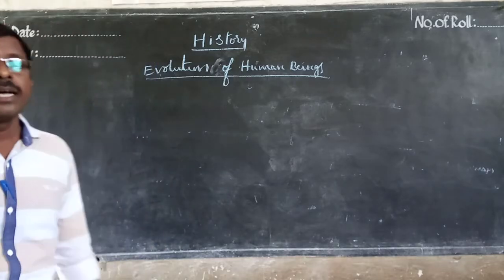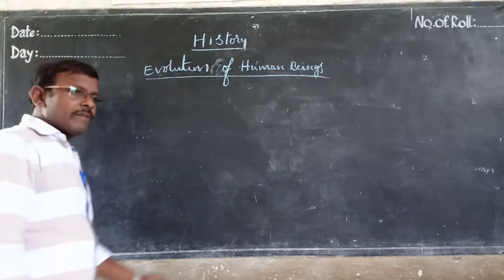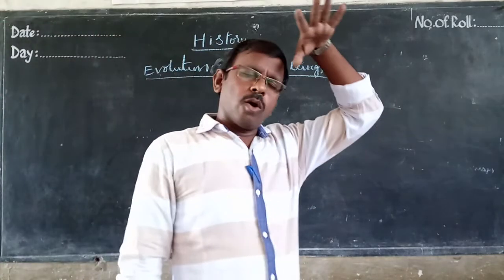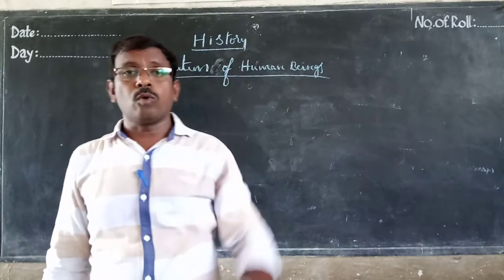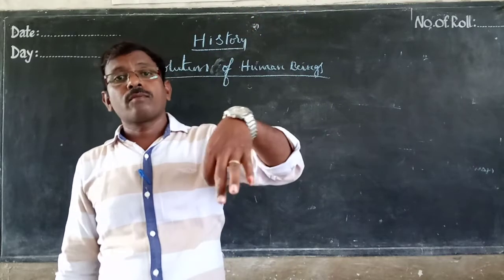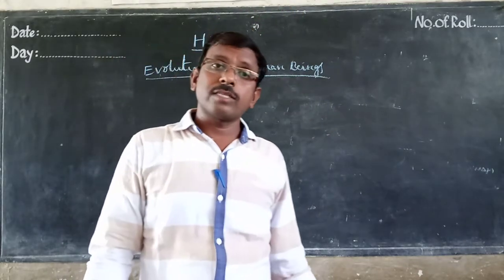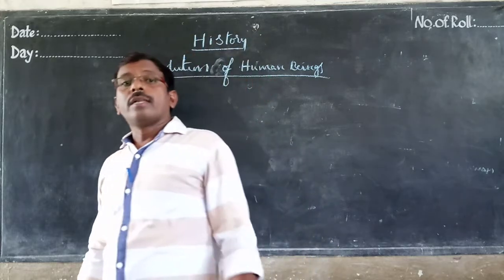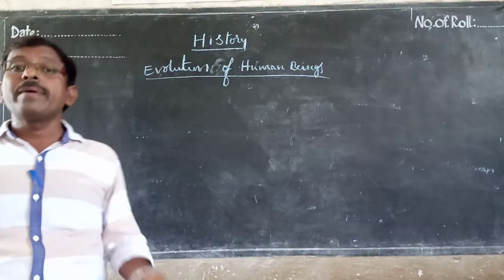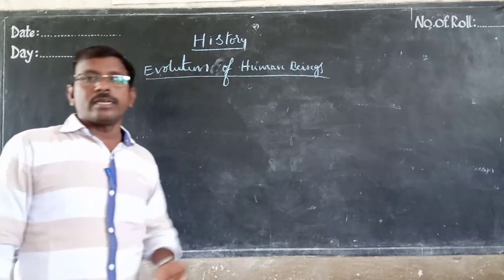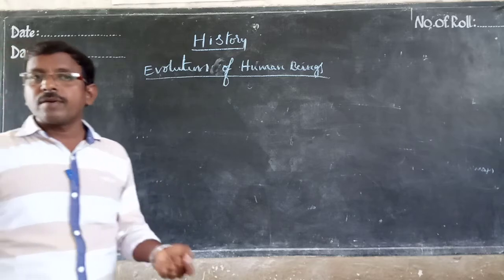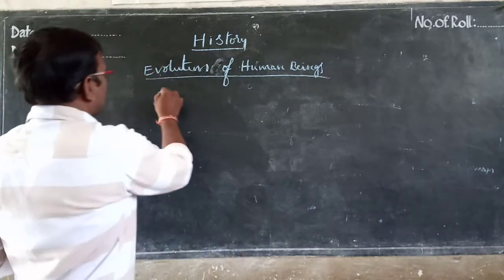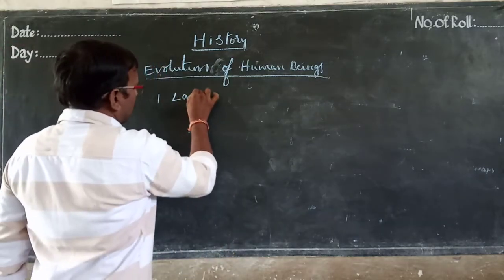If you see, the earth was formed nearly 4.5 billion years ago, but about 1 billion years ago, some living beings started on the earth. So which was the first living being on the earth? That is larva.